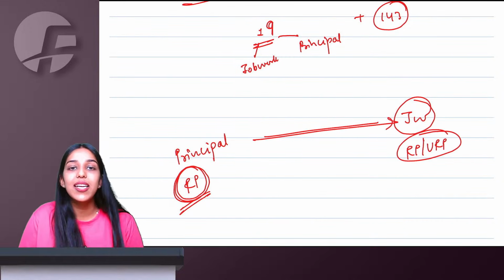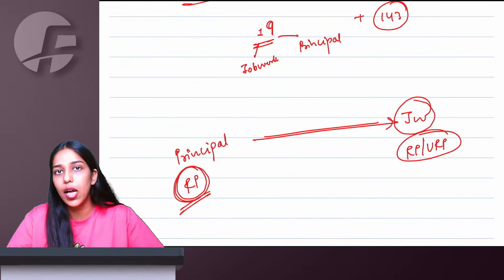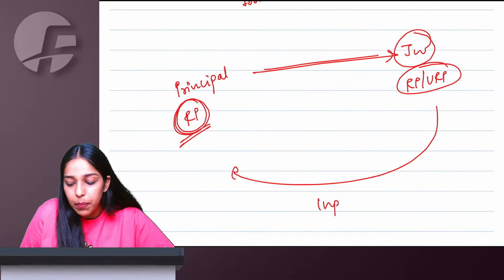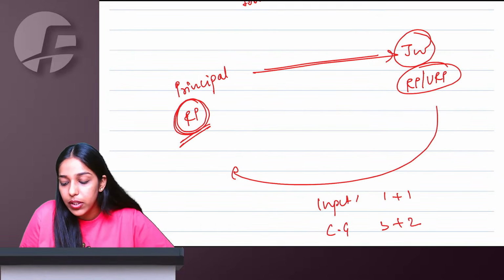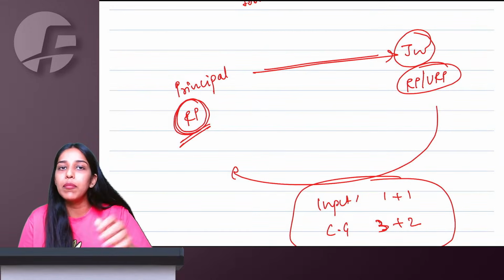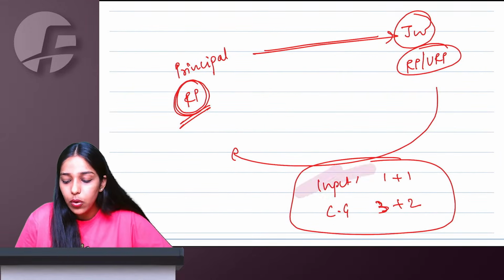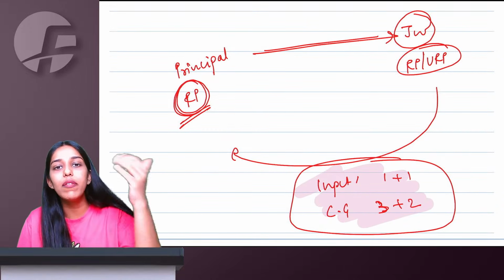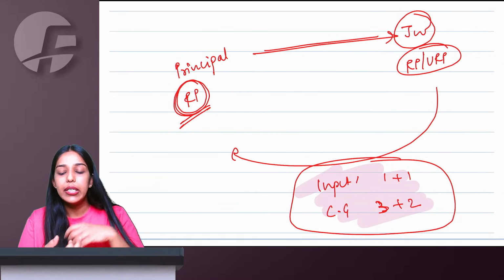So principal can send the goods to job worker without paying taxes, just under delivery challan and e-way bill, it is okay. The job worker will have to return the inputs within 1 year plus extension of 1 year, and capital goods within 3 years plus extension of 2 years. For molds, dies, jigs, fixtures, etc., time limit will not apply. Other cases, job worker has to return the goods back in this time. If this is happening, then while principal is sending or while job worker is sending, nobody has to pay any GST on those goods. Right, ma'am.